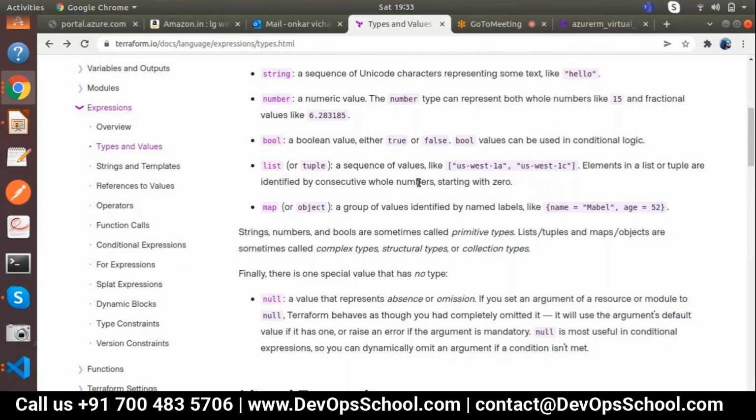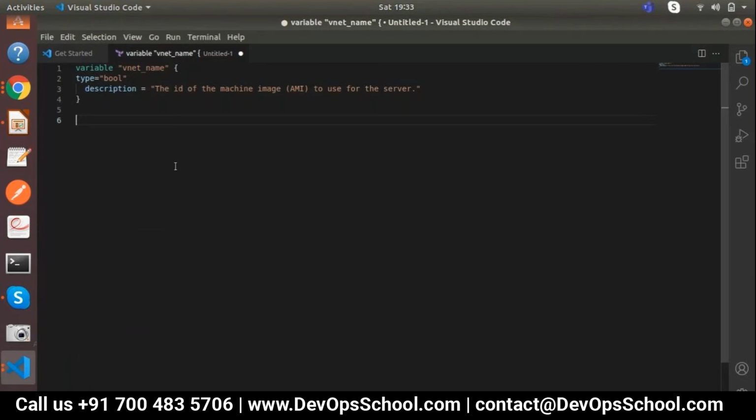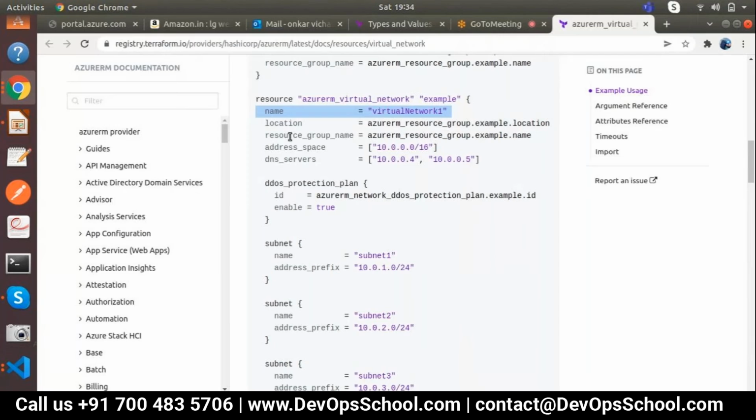Okay, list. Why do we use list? A sequence of values. Suppose I just want to pass three parameters or two parameters inside the code this way. I will call it DNS server, and define 10.0.0.4, 10.0.0.5. I will give you an example. I want to pass DNS details inside the VNet. DNS is available inside the VNet, right? So I will set up the type, which is list. Now I have set up the type as list.